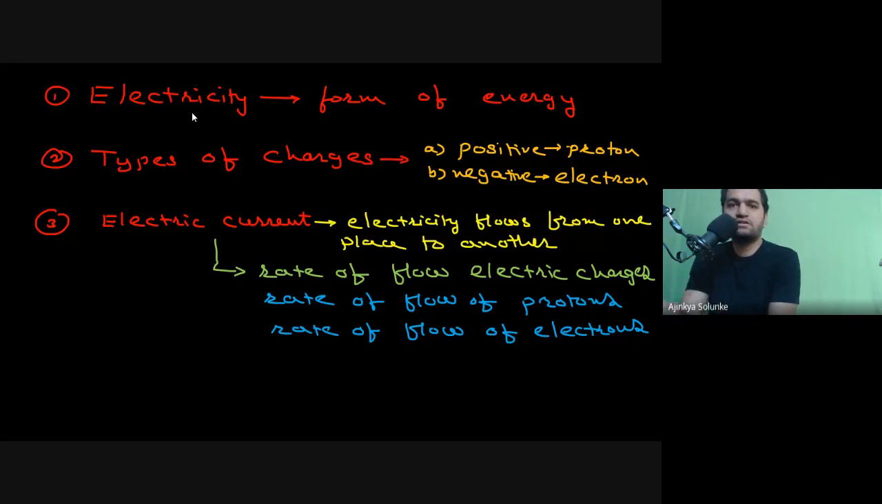Are you understanding the difference between electricity and electric current? Electricity is energy. Electric current is when your electricity flows from one place to another. Please write down in the comment section, chat section, please be fast so that I can move to the definition of electric current. Done?